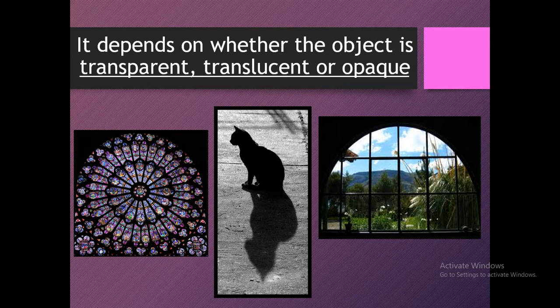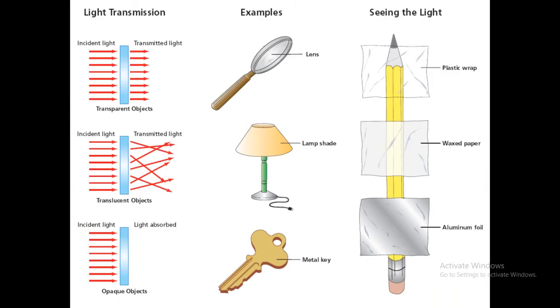Okay. And for translucent material, what will happen? Confused? Translucent or opaque? Okay. You will get the answer about the opaque, it is reflected back. Then what about the translucent object? Now, see the next example.